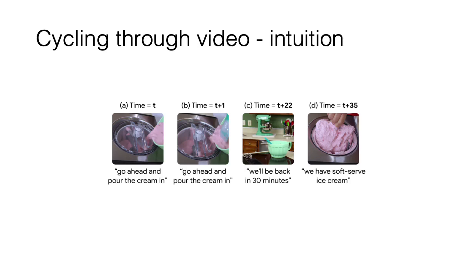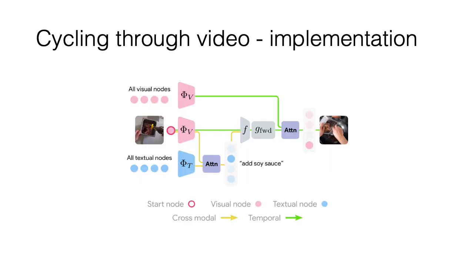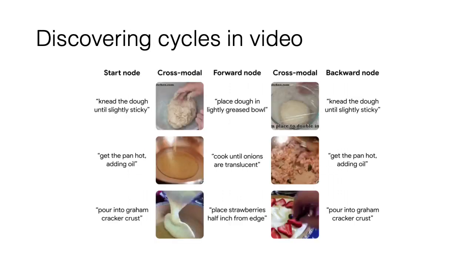Our constraint forces the forward and backward in time predictors to agree on a policy for prediction that's fixed based on the context and can thus be undone. D indeed is a solution to our cycle constraint. The states are related, meaning that the future prediction can be inverted to close the cycle. The transition is also shared across video and text, satisfying the multimodality requirement. In practice, we implement each cycle edge as an instantiation of soft attention, a differentiable version of hard selections of nodes, to facilitate training.